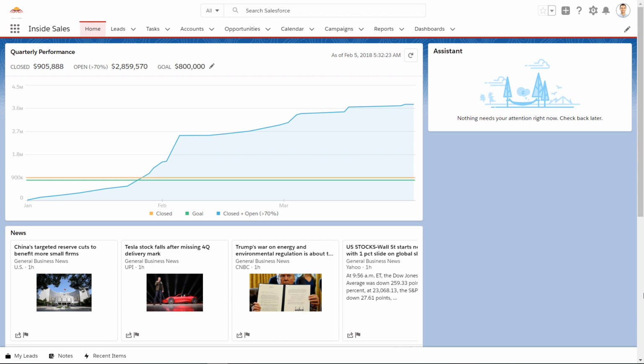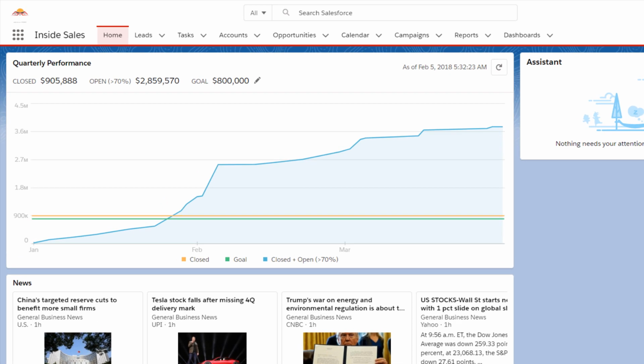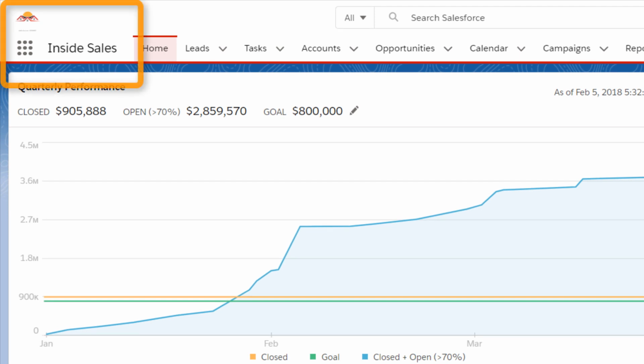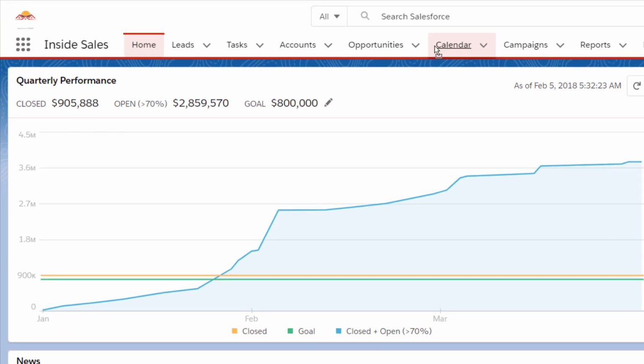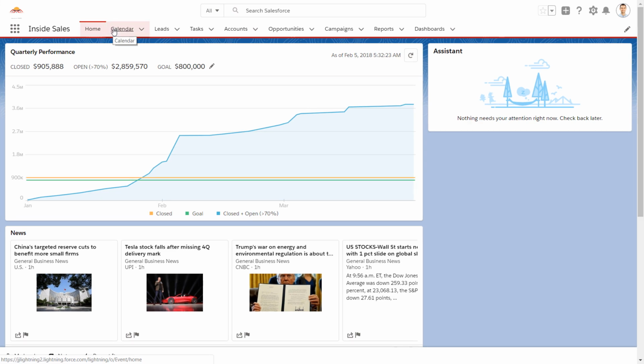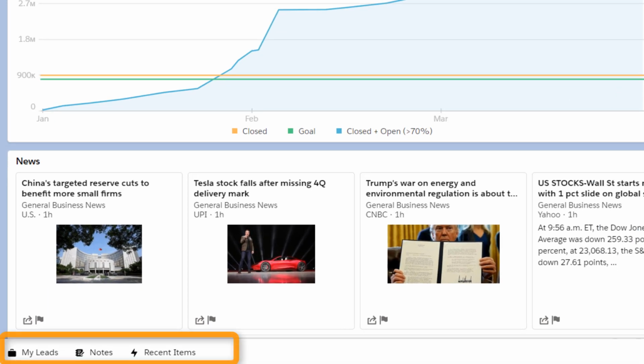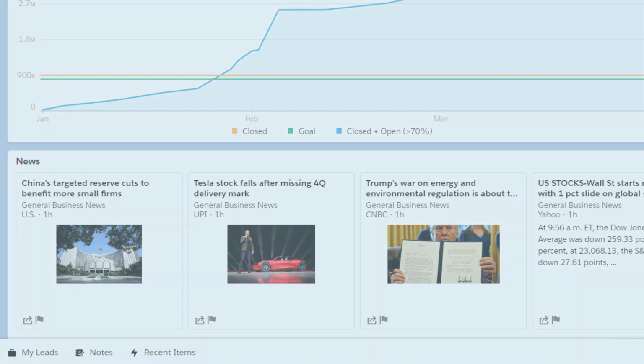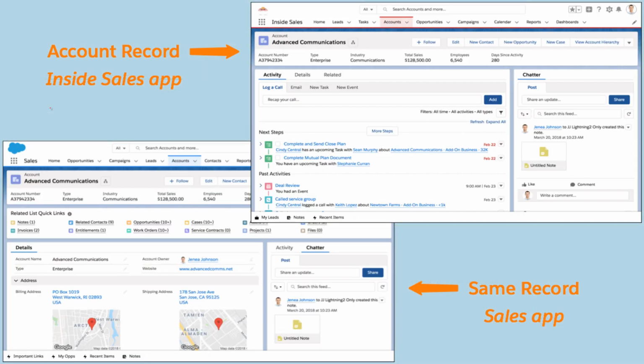Lightning apps include many features that aren't available in classic apps, such as custom branding, so you can differentiate apps and align them with teams, programs, or even your corporate identity. Navigation bar personalization, so users can adjust things to meet their needs. A utility bar that's always at the bottom of the page, so users get quick access to productivity tools. And custom record pages and home pages for each app, so users have workspaces that are tailored to their workflow.